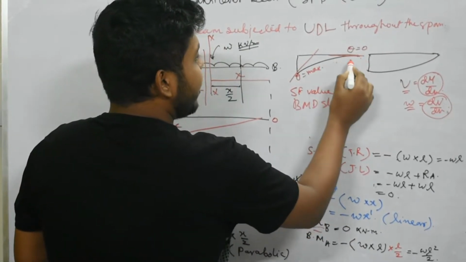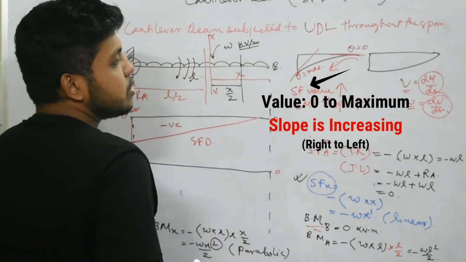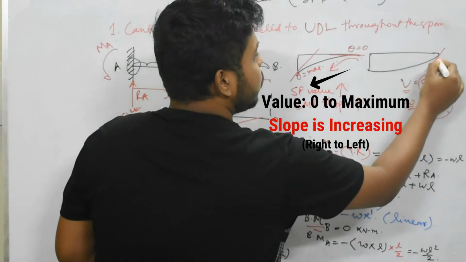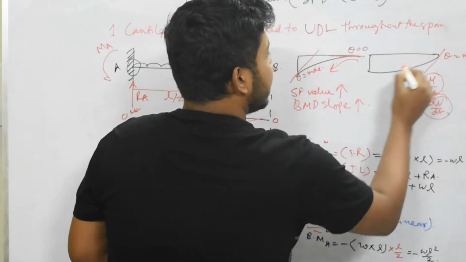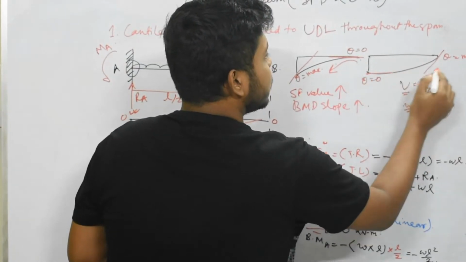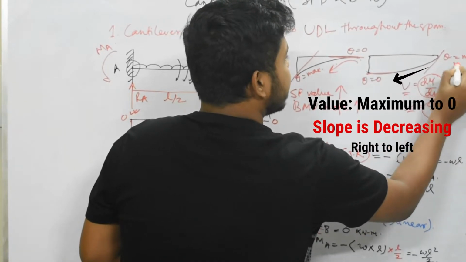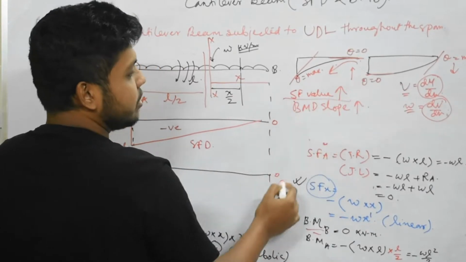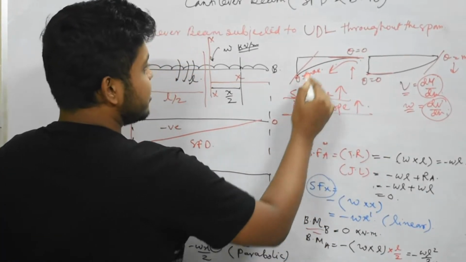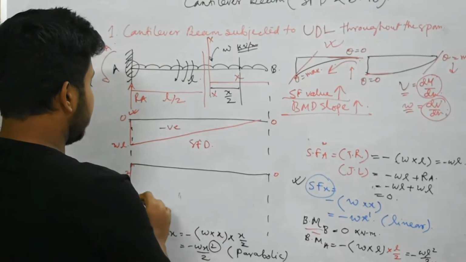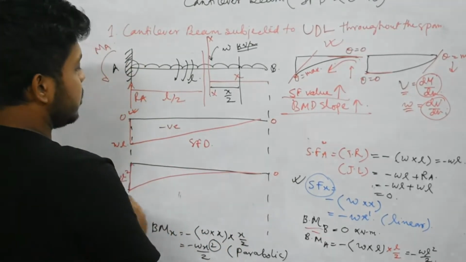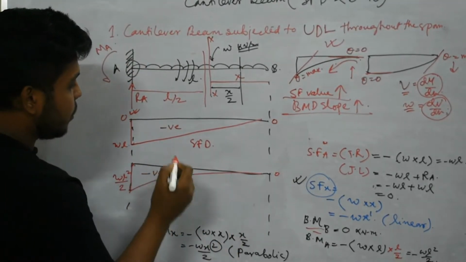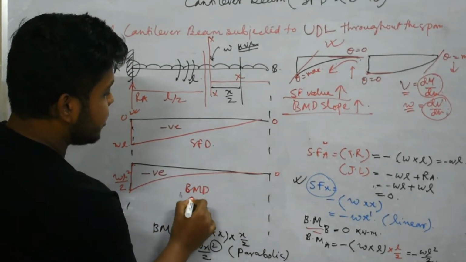So 0 to maximum means the slope is increasing, and in the other figure here the slope has a maximum value and here the slope is 0, that means it is decreasing. Now as in this case the SF value is increasing, that means the BMD slope will be increasing, so we need to choose this figure. So by seeing this SFD value we can conclude the BMD diagram as this.